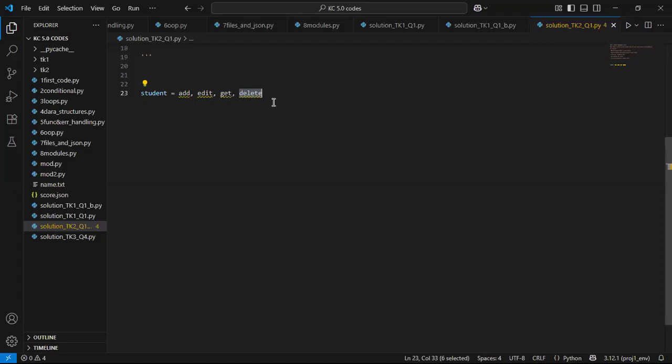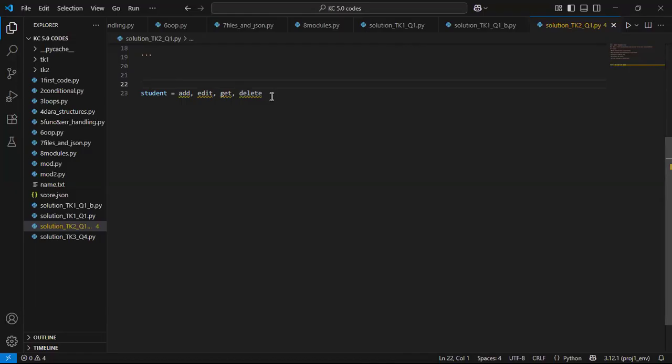So at the basic understanding, without even going deep or looking at those points to further understand this question, I already have it in my head that this is basically to add, to edit, to get, and to delete students. That's basically what that step is.